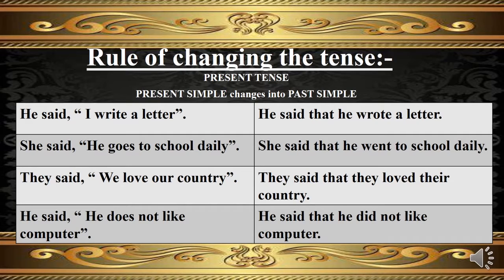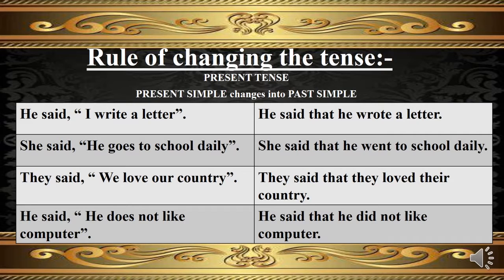The second example is: She said, "He goes to school daily." Here present simple tense has been used, which will be changed into past simple tense, and will become in indirect narration: She said that he went to school daily.